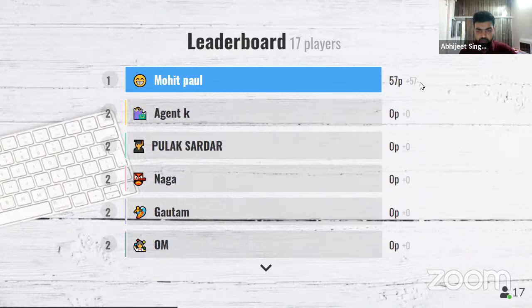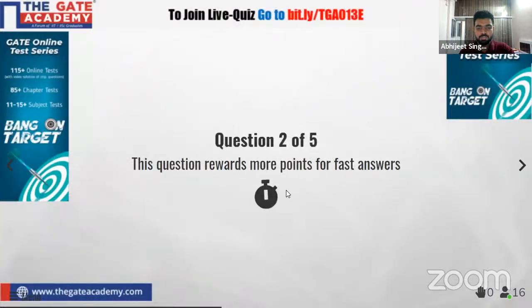Options are not shown. Options were in the lower part. Okay. In the bottom side, you can see the options. It's not like A, B, C, D. The options were directly on the bottom side, I think, right? It showed already responded. Okay, let us see. Okay, so let us move to the next question. Now, if you are facing any issue, let me know in the chat box.